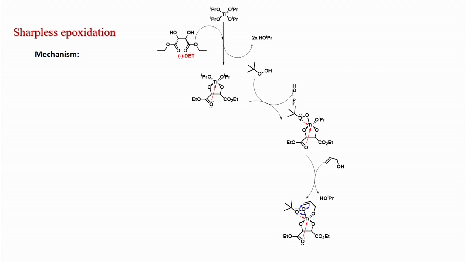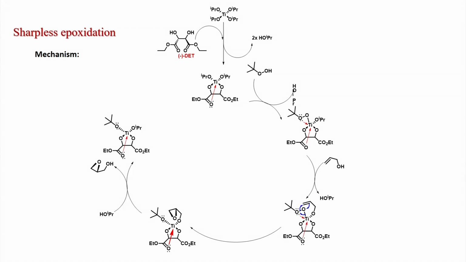So, here you can see a ligand is bound with titanium, your peroxide is bound to the titanium, and your substrate is bound to the titanium. So, all three are bound to the titanium, and now the desired epoxidation will happen, because this metal center is in the chiral environment. So, the facial selectivity will happen, and you get it from the top face only.